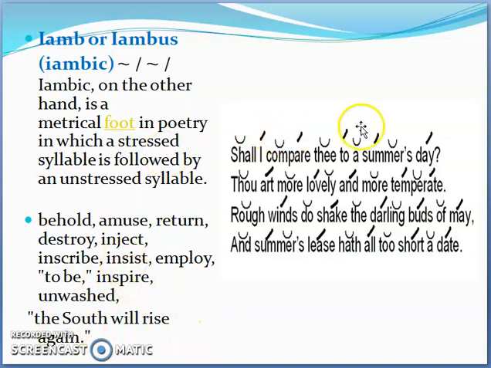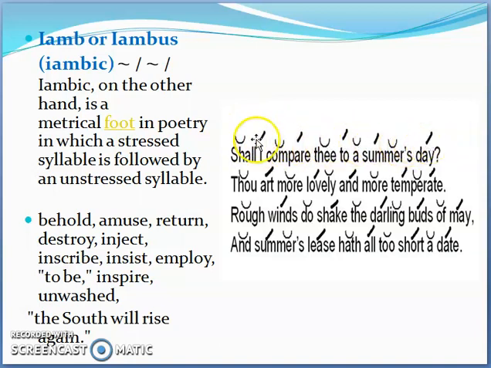And when these things come in 5 pairs, for example, if you listen to these lines by Shakespeare, "Shall I compare thee to a summer's day, thou art more lovely and more temperate." So in the first line you see that the combination of this meter comes 5 times, a set of 5 iambs coming together, 1, 2, 3, 4 and 5.